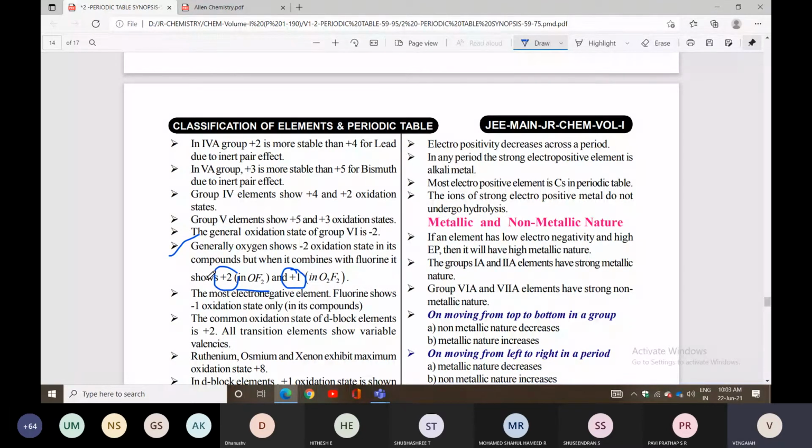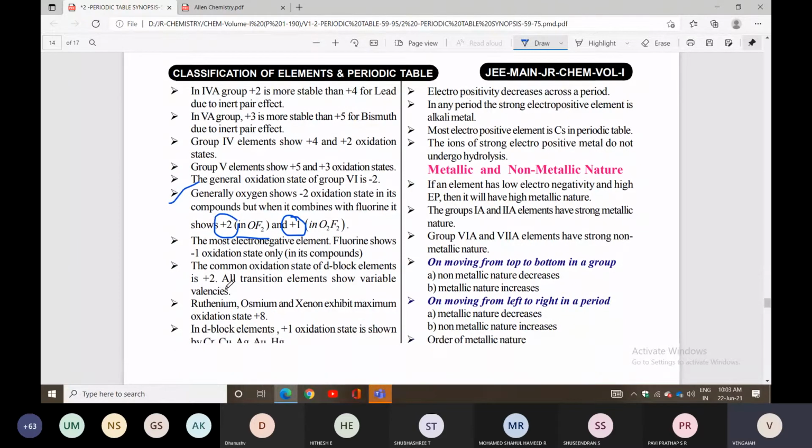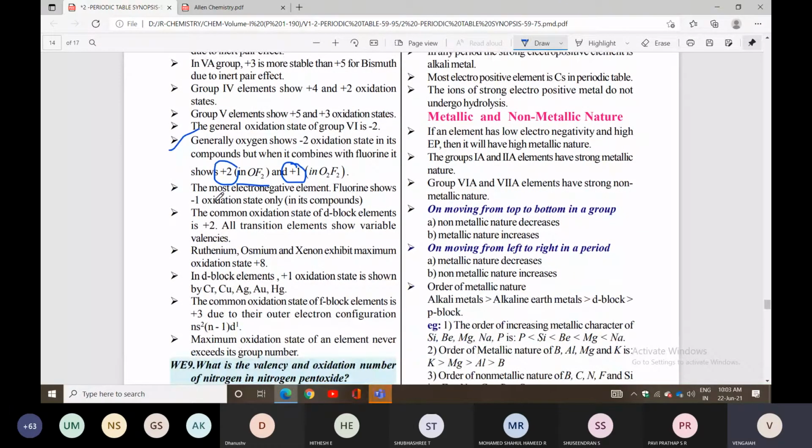The most electronegative element is fluorine, as people already know. So fluorine always shows a -1 oxidation state. That's why, when combined with fluorine, oxygen shows +1 and +2 oxidation states. Comparing oxygen and fluorine, fluorine is more electronegative than oxygen.